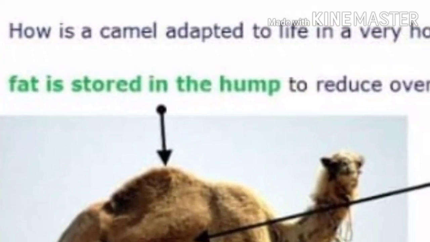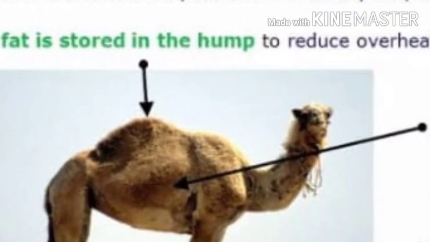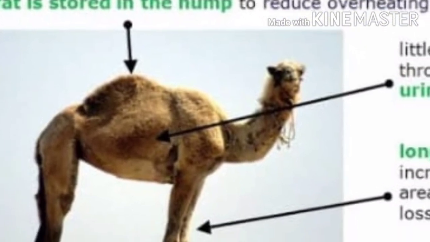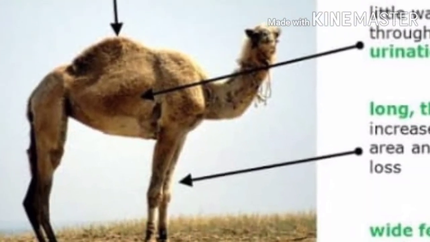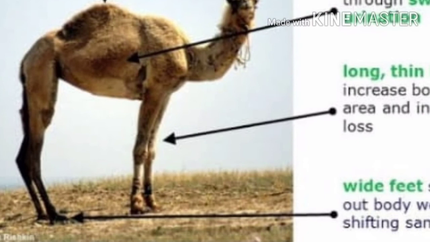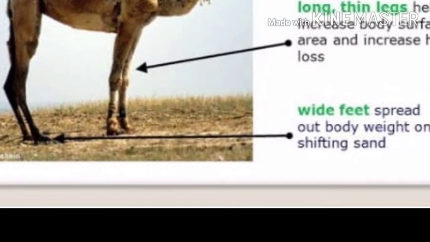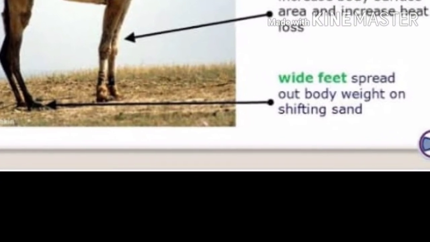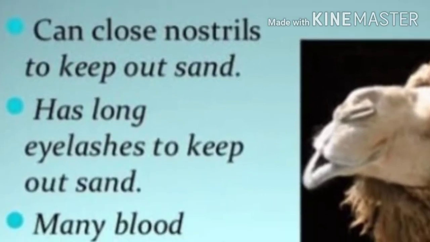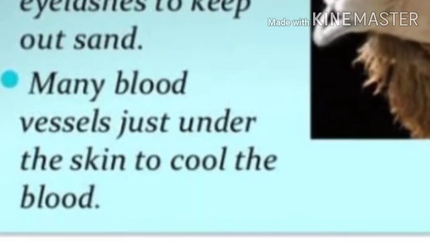Fat is stored in its hump, due to which it can survive for a long period of time without water. Due to all of such adaptations, camel becomes most suitable to walk in the desert, and thus it is called as ship of the desert.